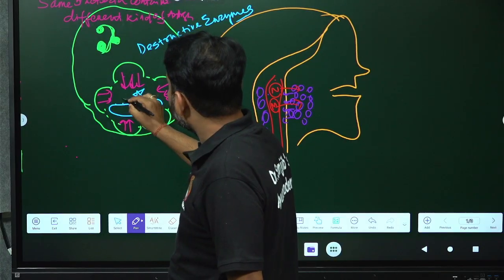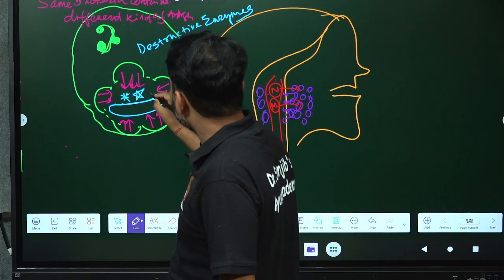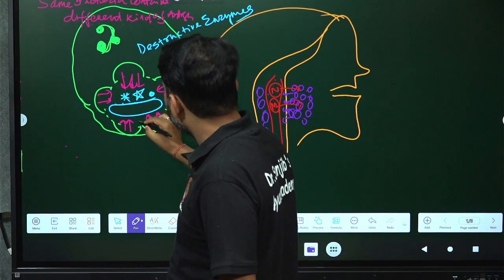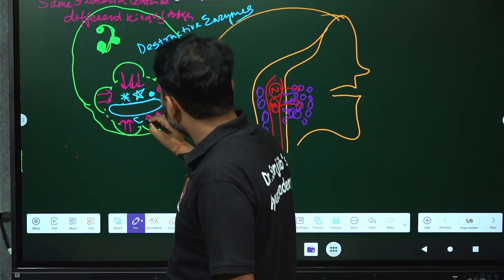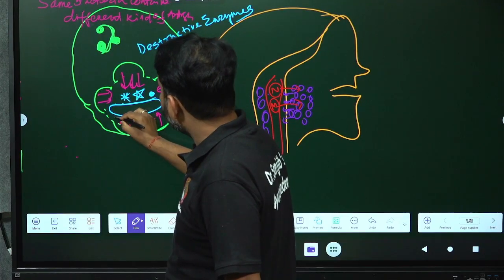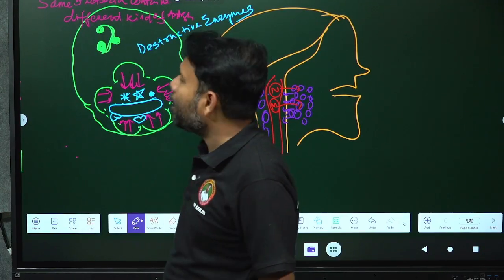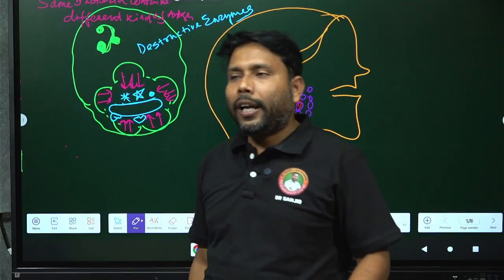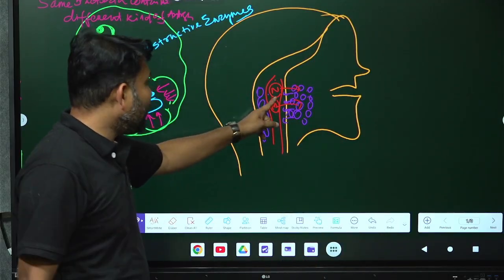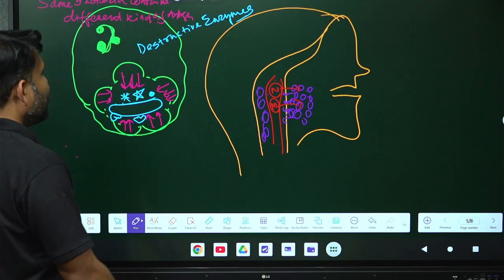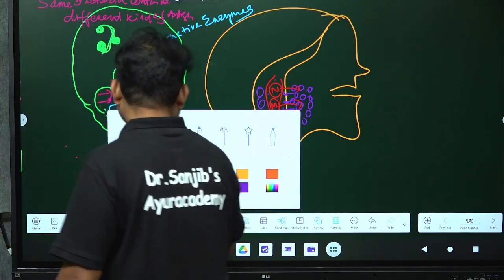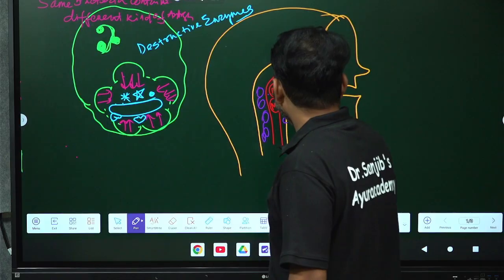You may say this is one kind of antigen. This is one kind of antigen, and this is one kind of antigen. So one bacteria may contain different kinds of antigen. So what is happening? When the neutrophil is coming, let me draw the neutrophil in this color, it will be easy. So this one is a neutrophil.